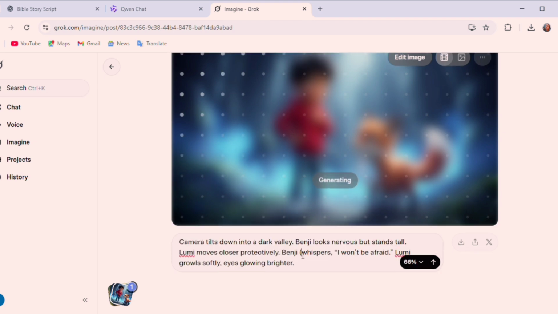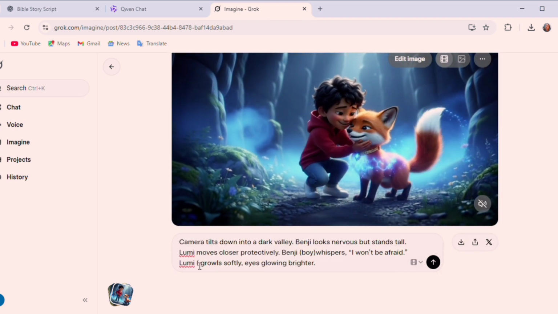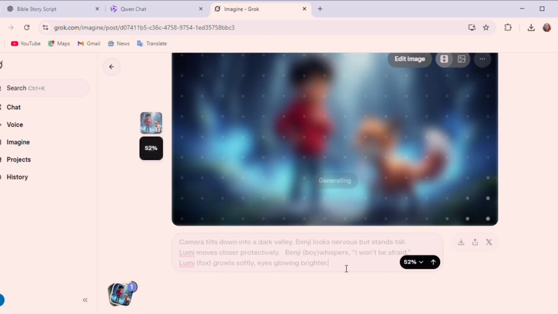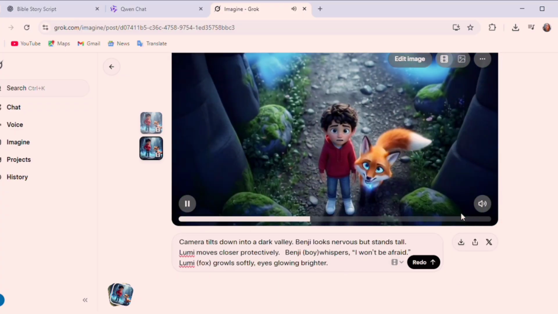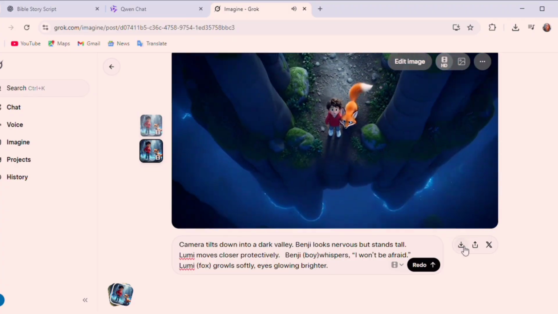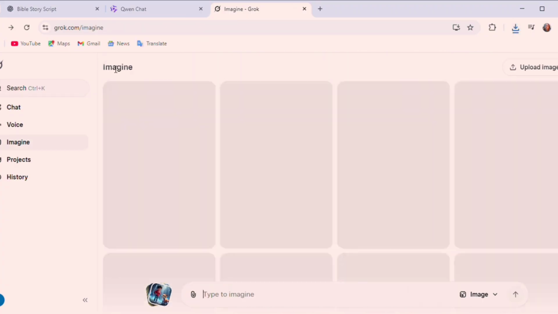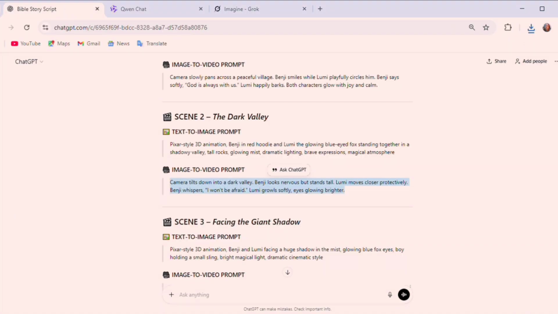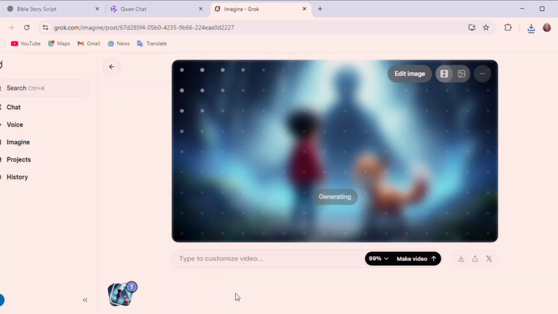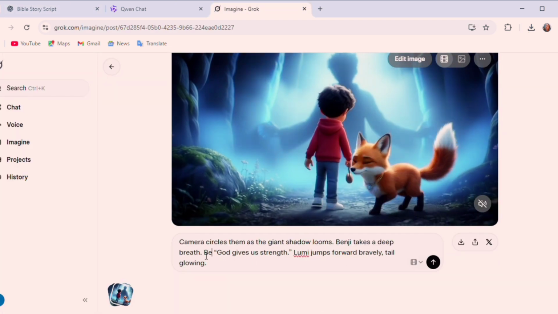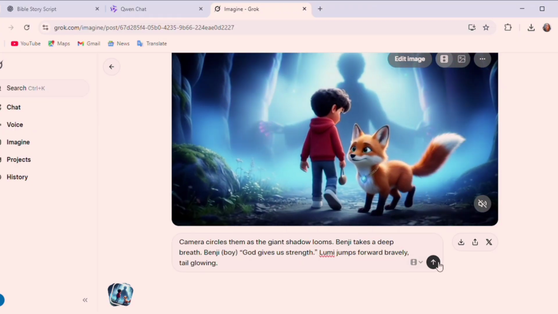Here is scene 2 generating. Make sure you edit. Once you are done with scene 2, head over to scene 3, generate for scene 3, head over to scene 4, depending on the number of scenes you have. Make sure you always upscale to get HD so that your video can be bright. Do it for all your scenes, and then we are going to do the fourth step, where you are going to put all the videos together and post on any of your social media platforms.